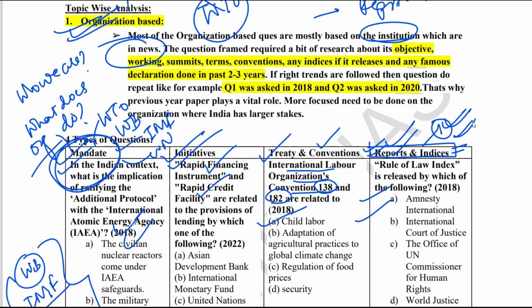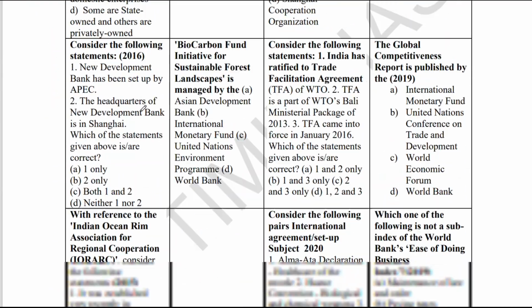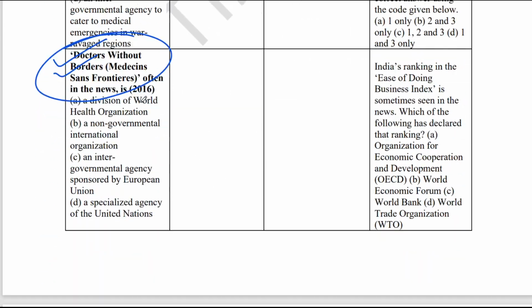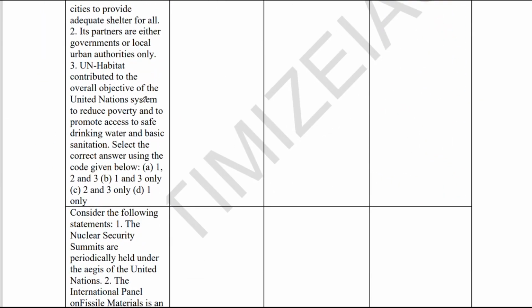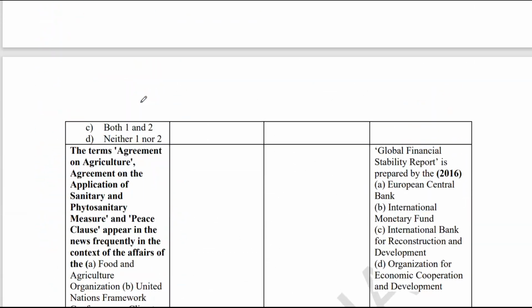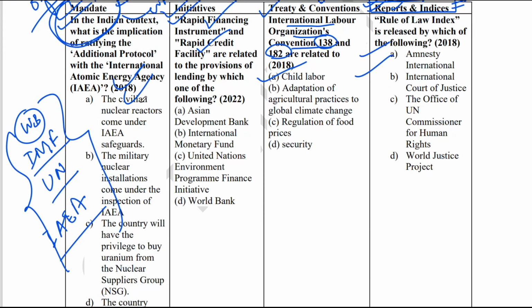Because I knew they were not going to ask a simple question on the role of the IMF, since they had already asked that. They would go a little deeper and ask about the various initiatives and lending facilities, because the extended fund facility was in the news in the context of the Sri Lankan crisis. So they asked about the rapid financing instrument and rapid credit facility.